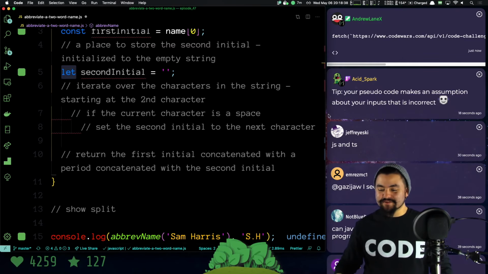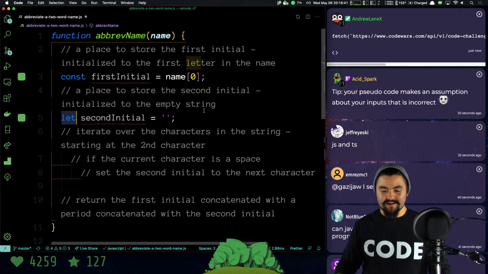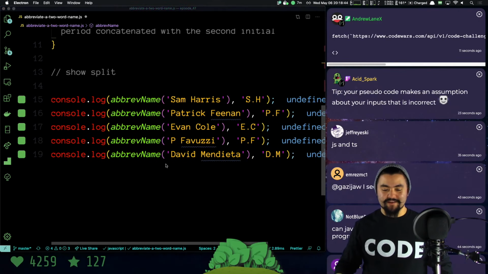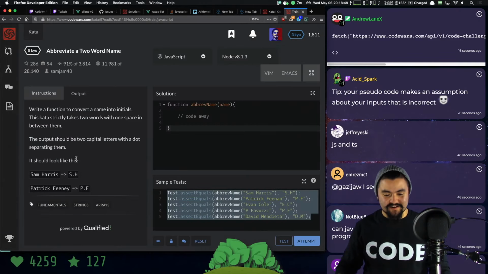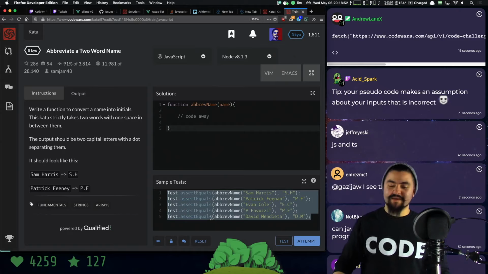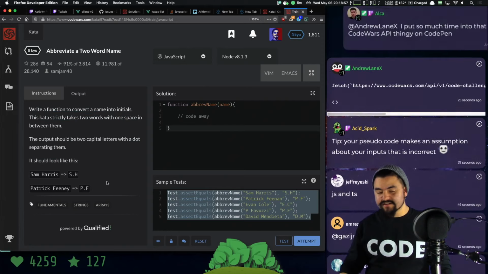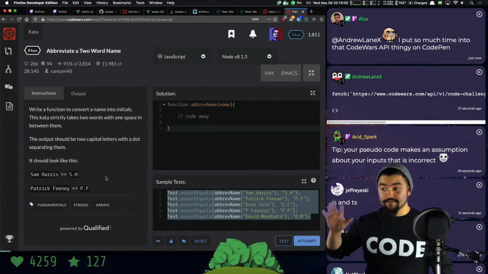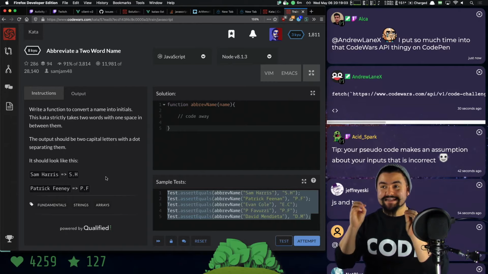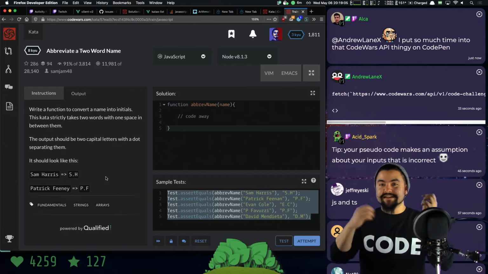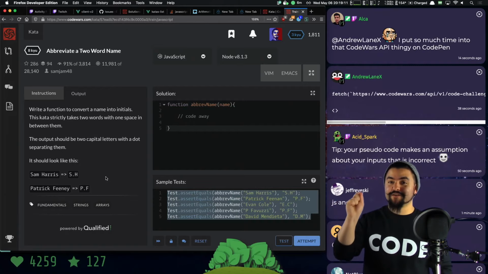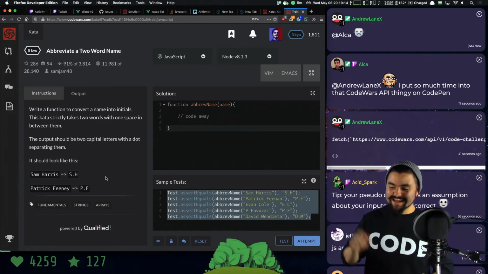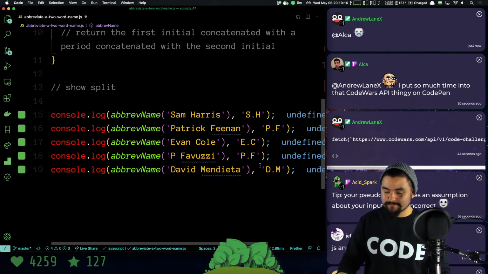Your pseudocode makes an assumption about your inputs that is incorrect. Yes, but if we read the problem description, I don't think they're going to pass in any like empty string. Like it doesn't tell us that we need to handle any sort of error cases. So you're absolutely right. In the real world, we would need to make sure that this string is at least length 2. The string is not null, the string is not undefined, but for this basic example, I believe we can assume that there are 2 words separated by a space. Is that what you were talking about, Acid Spark?